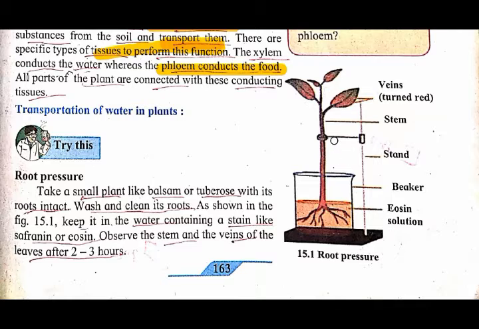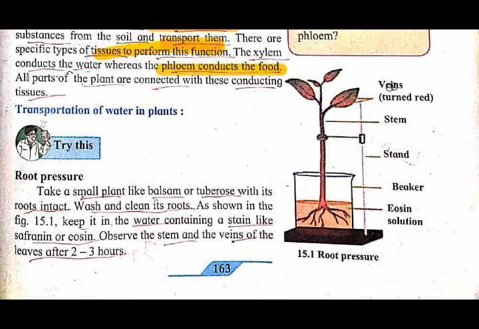Understood? So here you have to take a plant like balsam or tuberose, then clean the root and put it in a beaker containing water. Put a stain, the eosin solution, into the water, and observe the root, the stem and the leaves. Keep observing the stem and the veins of the leaves after 2-3 hours. Then after 2-3 hours, what changes will you see in the stem and the leaves of the plant?